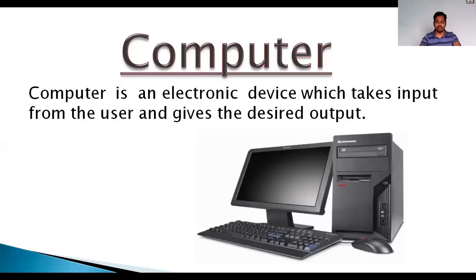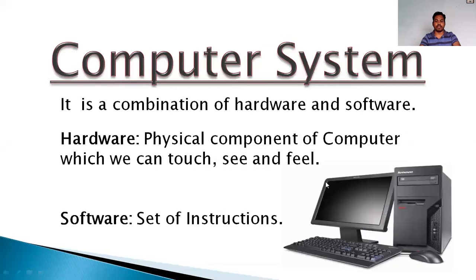Now, what kind of processing can it do? It can do multiple tasks. It can do complex calculations, right? So we can define a computer as an electronic device which takes input from the user, processes it, and gives the desired output.